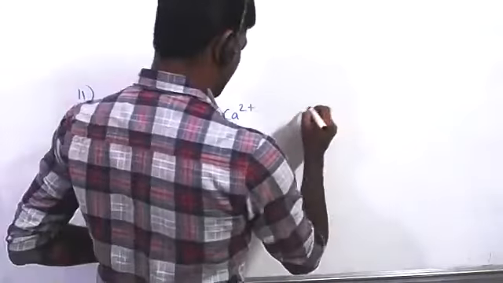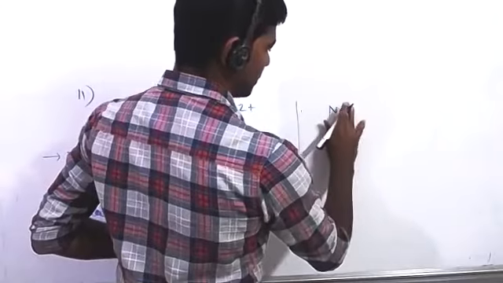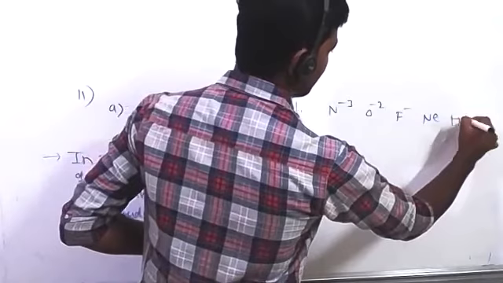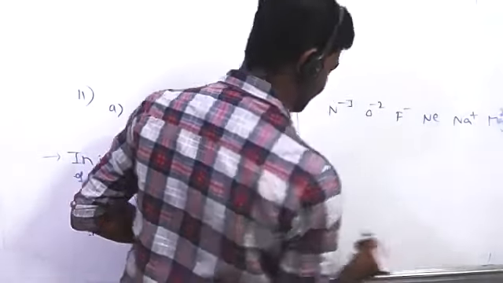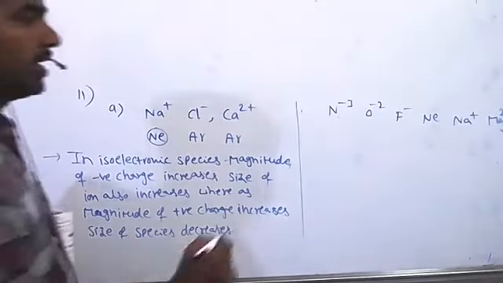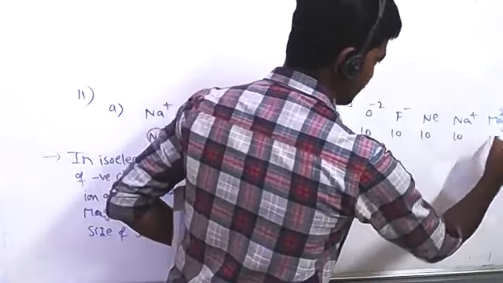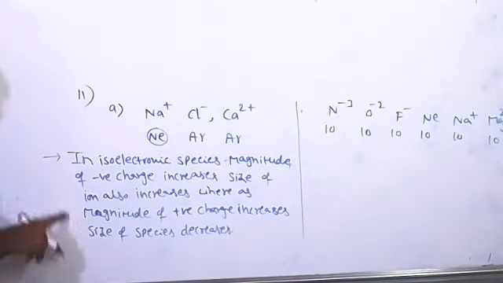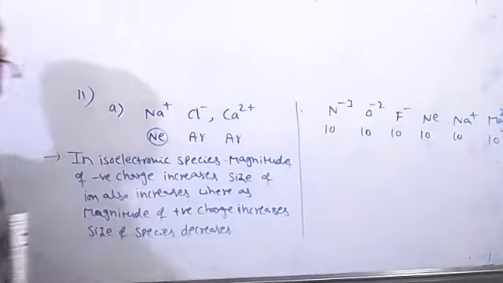So here, an example I'm explaining. Listen to this. Later we will solve this 11th question. N3 minus, O2 minus, F minus, Ne, Mg, Na plus, Mg2 plus. These all are isoelectronic species, all having 10 electrons only. But which one is bigger in size? Read these 2 points and tell me which one is bigger in size in these isoelectronic species.